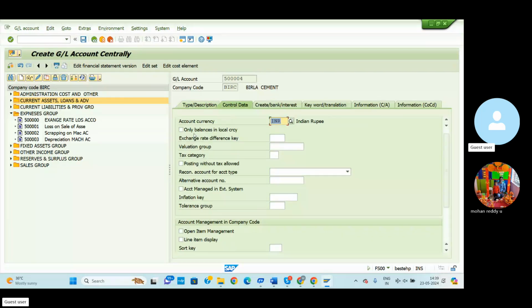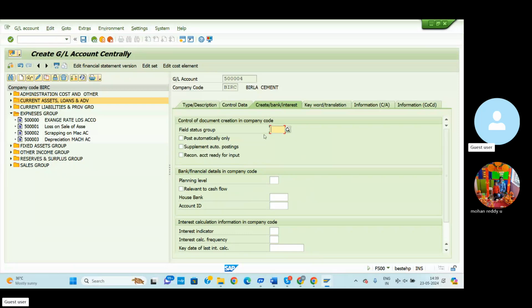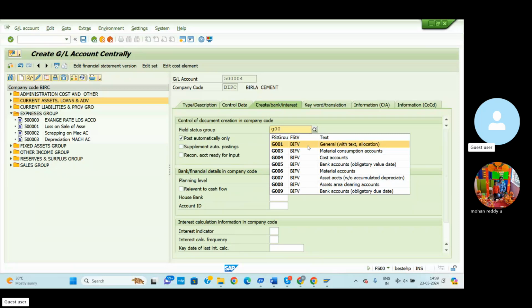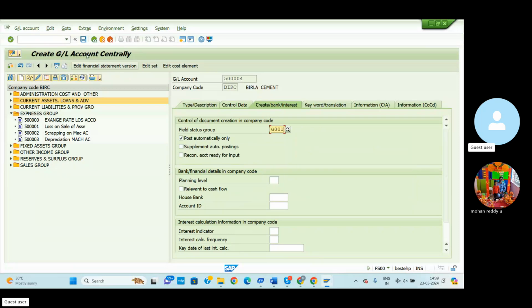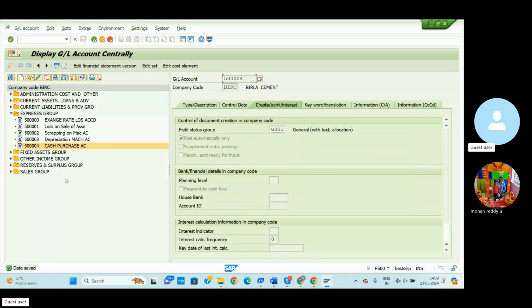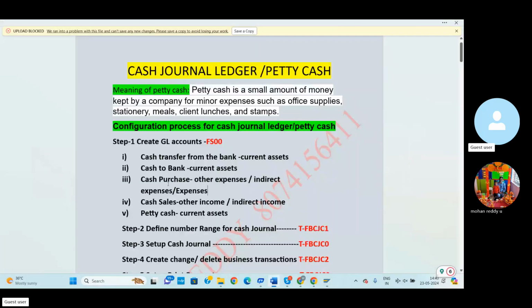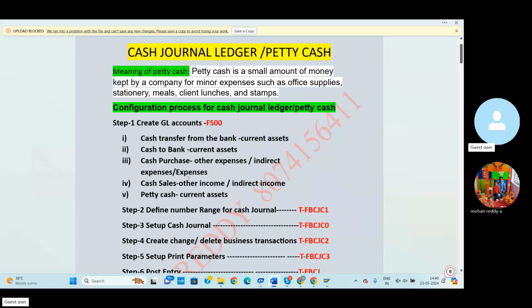Then go to the control data, select only local balances, line item display, 001 indicates the posting date, then go to the create bank interest. So select post automatically, then field status group, this is also regular expenditure. For this purpose we can enter G001 general text with allocation and save. Then automatically we have created one more GL account that comes under the expenditure GL group. So we are using the 500004 GL number. So the third one, cash purchase GL account creation completed.